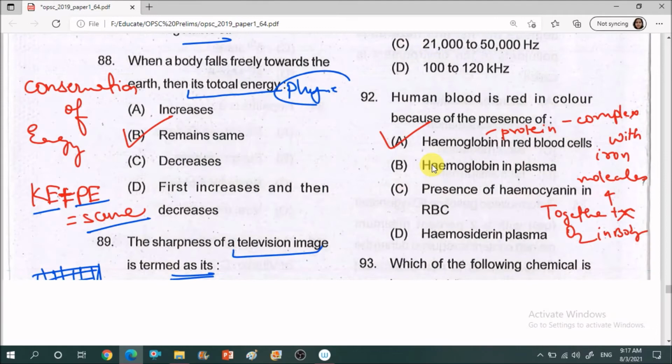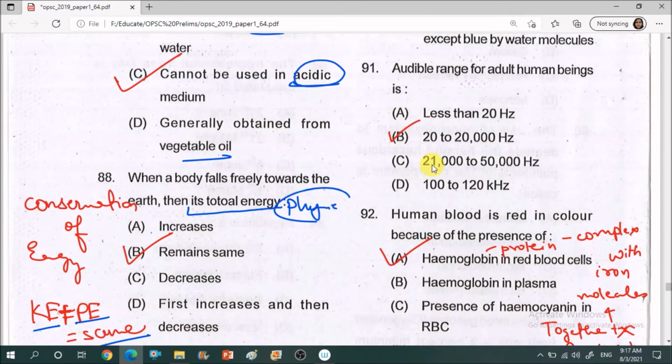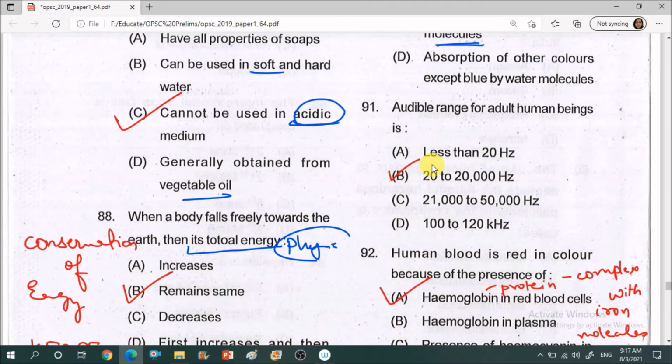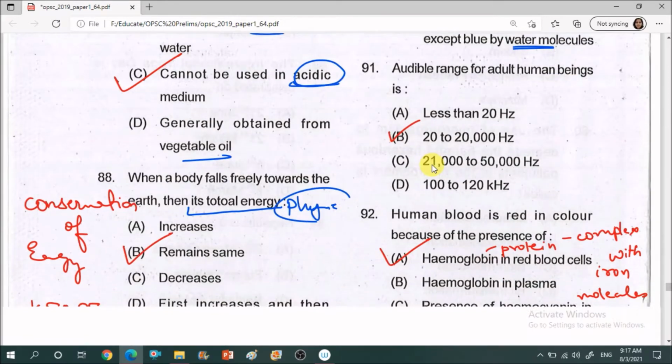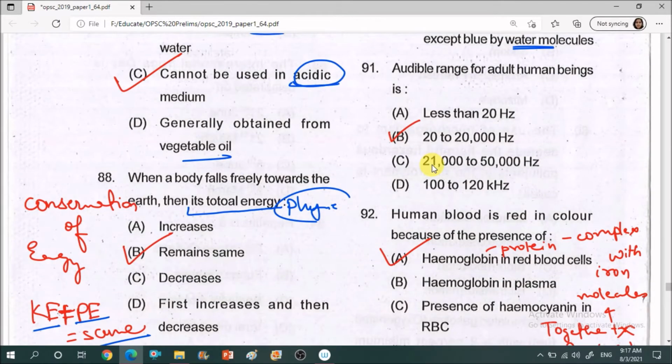Option D you can see, absorption of other colors except blue by the water molecules. So even this is partially correct. So these kind of ambiguous questions will always be there. So whatever is most suitable, you have to give that answer.